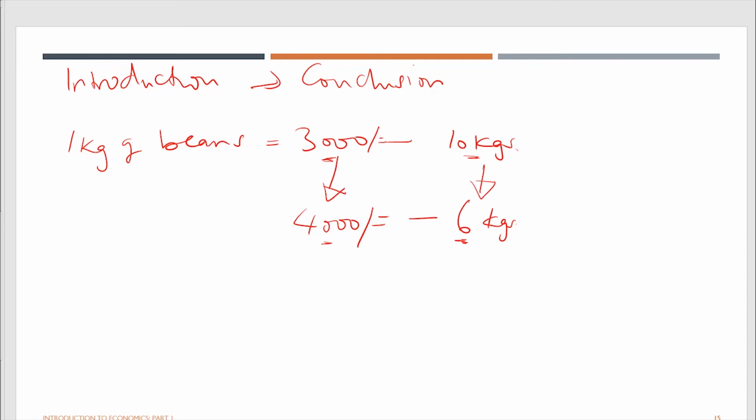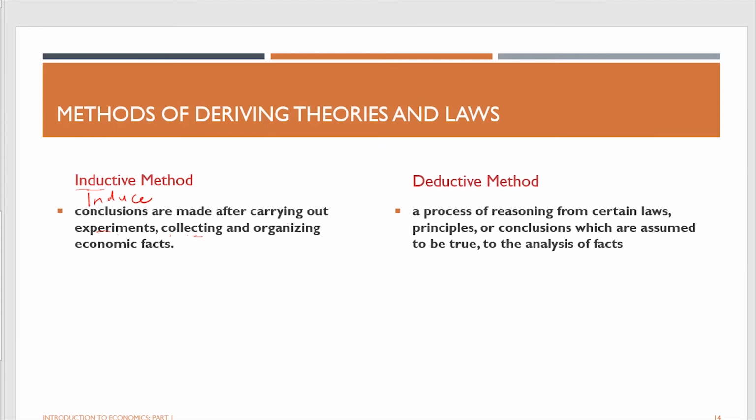Then we have the deductive method, where we come up with theories based on conclusions, certain principles and laws which are assumed to be true. In this case, you can just assume, let us say, if a student fails economics, the teacher is not good. So you have assumed. You find that in the theories which come from the deductive method, there are so many assumptions. In the Malthusian theory, you'll have assumptions. You'll have assumptions in all the theories we shall look at.